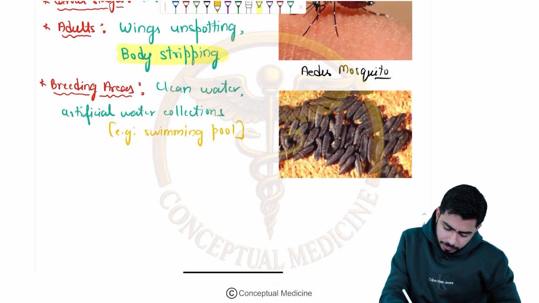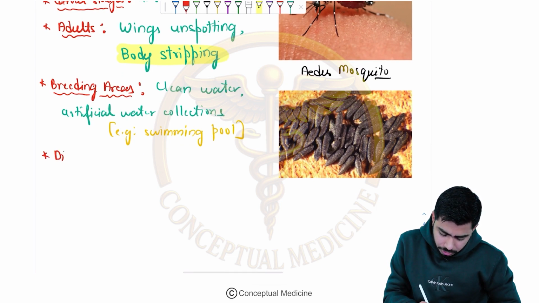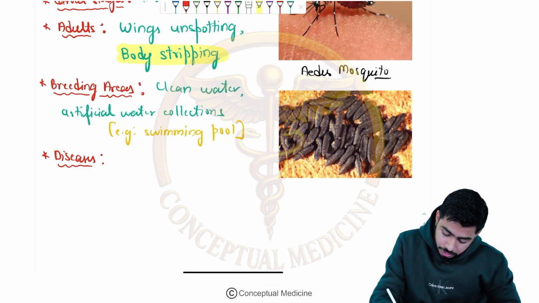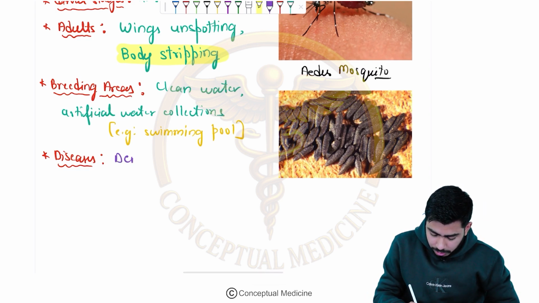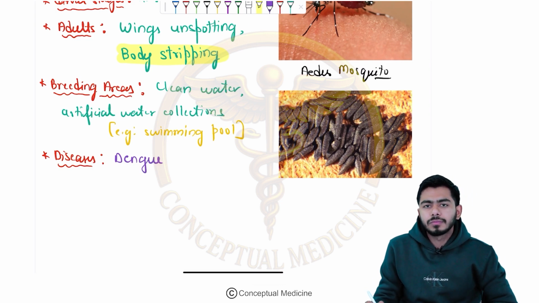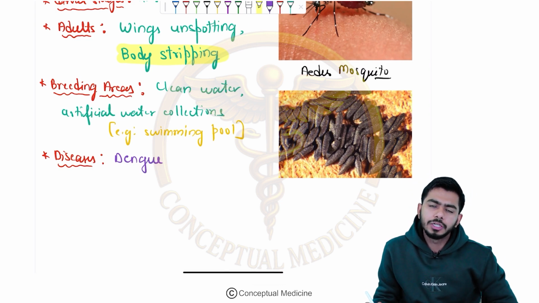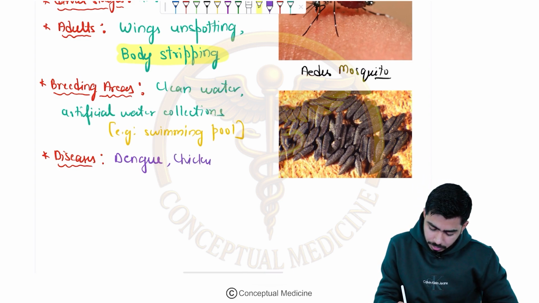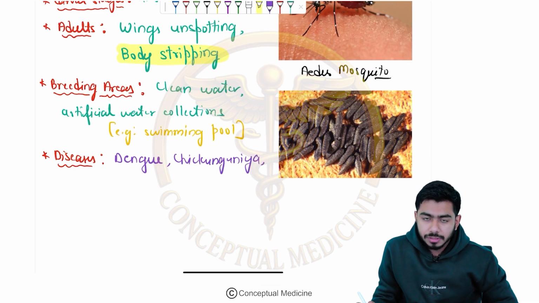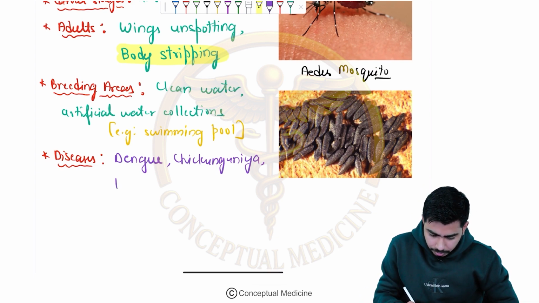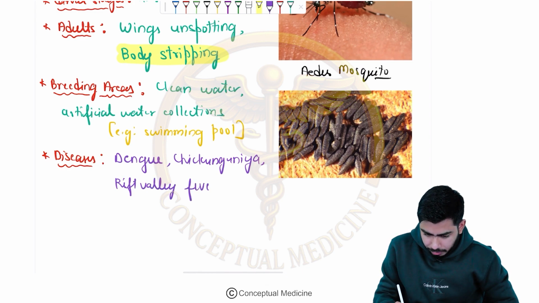Okay guys, then we shall be talking about the diseases which it will be causing. It is causing very commonly, guys, I'm just changing the color, dengue fever, dengue hemorrhagic fever, dengue shock syndrome. These are the diseases. Chikungunya. It can also spread filariasis, it can also spread Rift Valley fever, it can also spread the Zika virus.